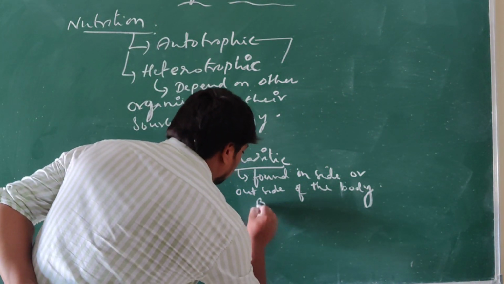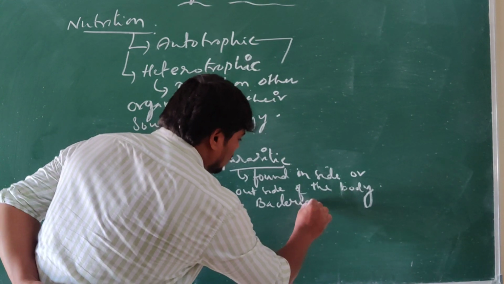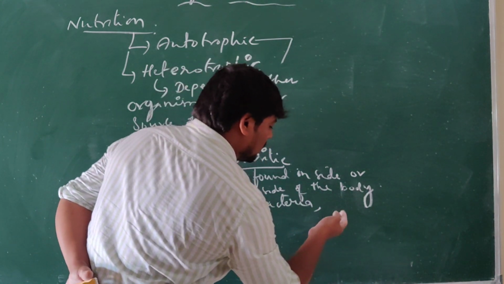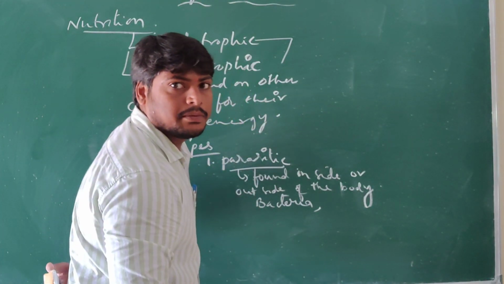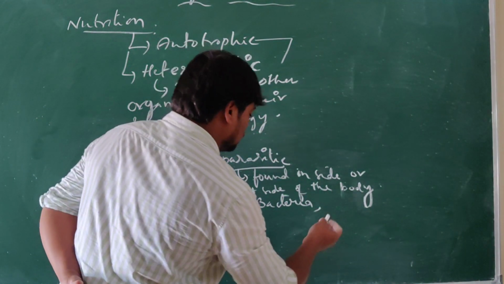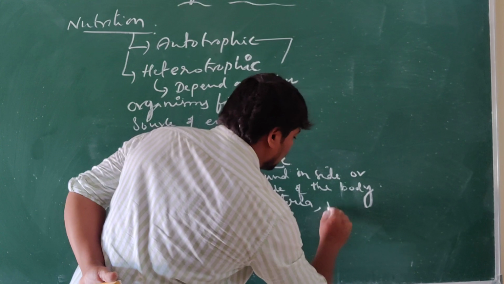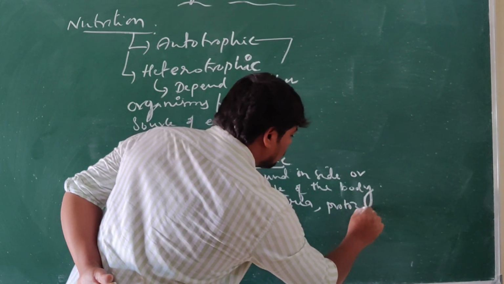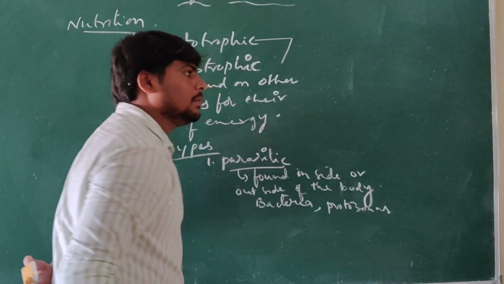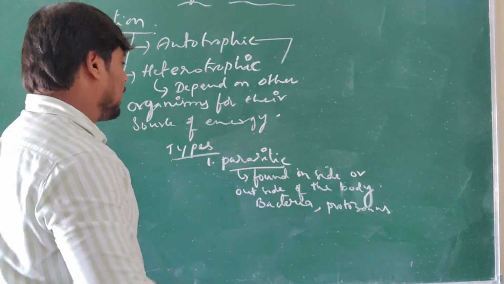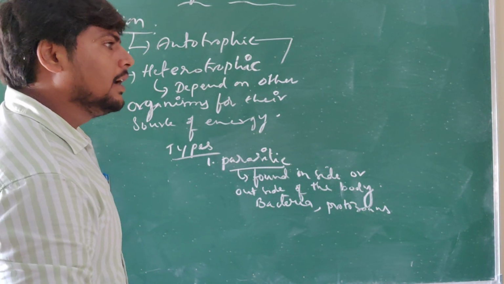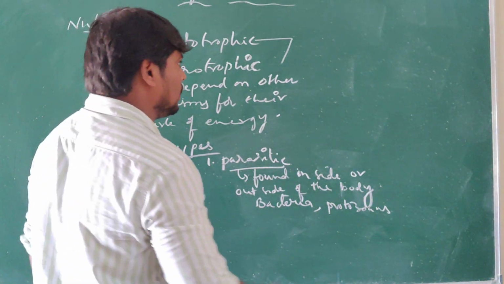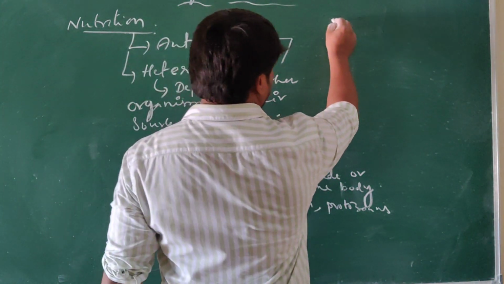Examples are bacteria, and also mosquitoes, which take nutrients in a similar way but by different modes, and other protozoans also. These are some examples of the parasitic mode of nutrition. Understand? Next we will see saprophyte.